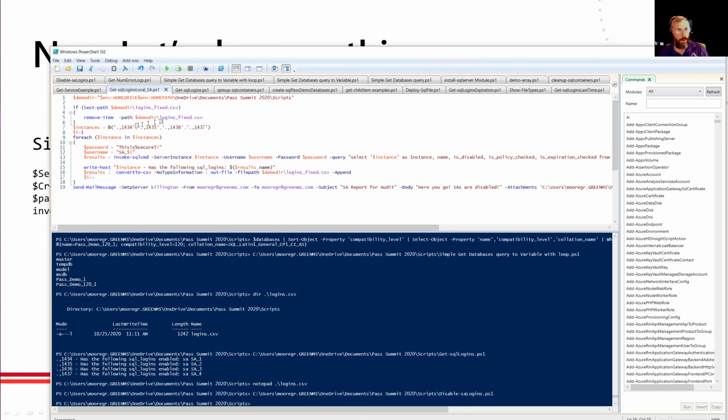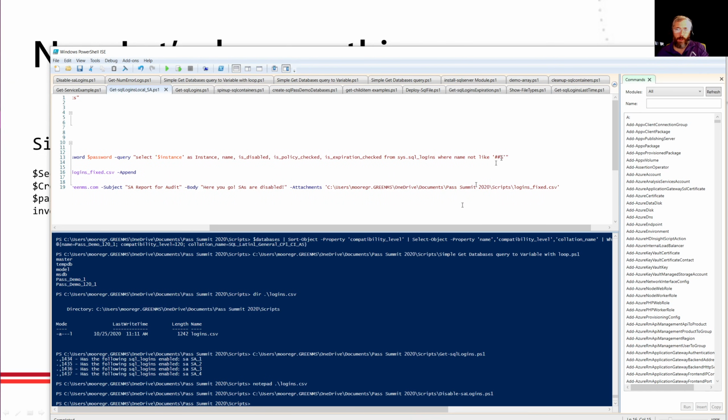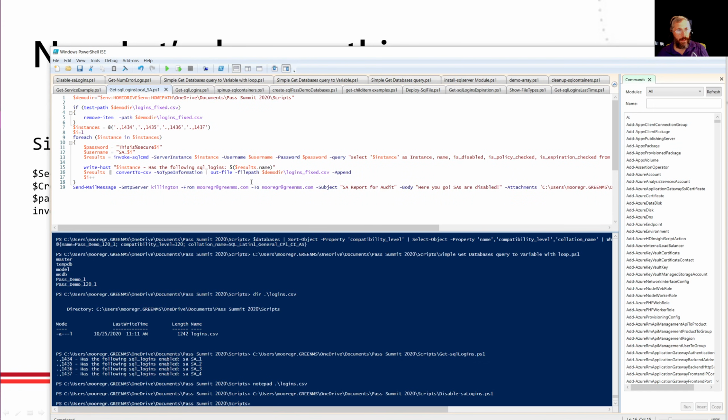So I'm going to remove the old one if it exists, go through and basically, again, just select it. But this time I have to show that SA was disabled. But I don't want all those other system accounts in there, so I'm going to just ignore those for a minute. I'm going to write it out, and then I'm going to create this text file for them. And then, because I really want to get to lunch, I'm going to mail it to them.